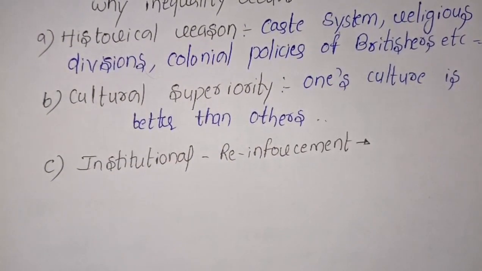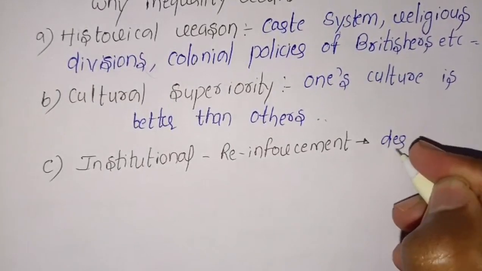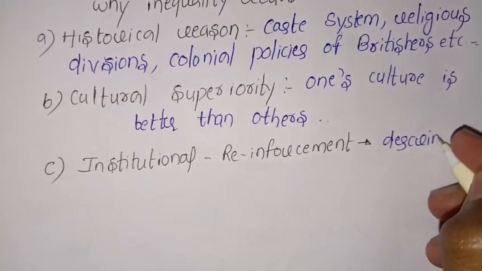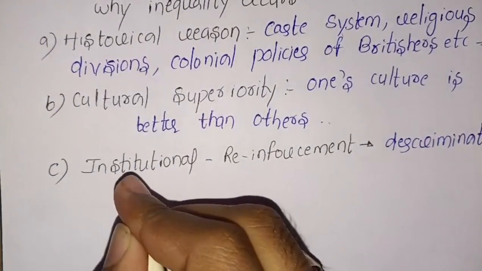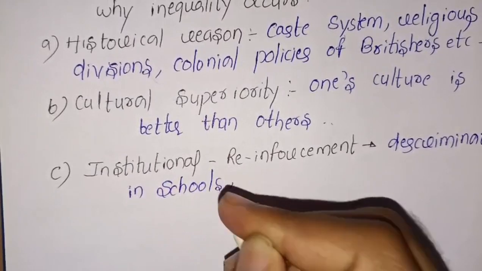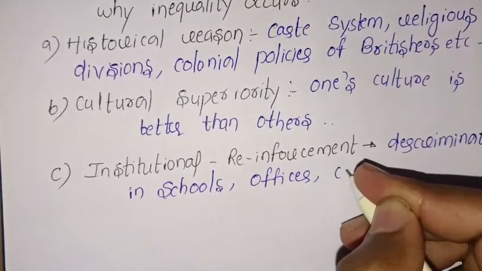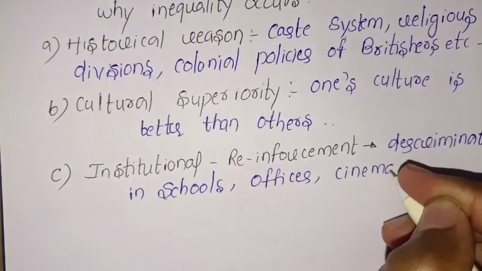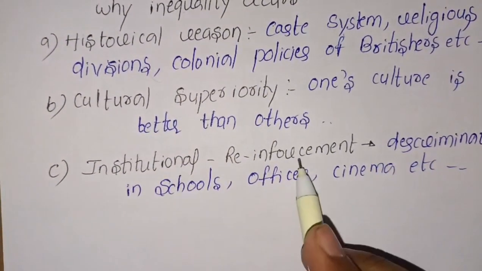Institutional reinforcement describes the discrimination in schools, offices, cinemas, etc. These are known as institutional reinforcement.